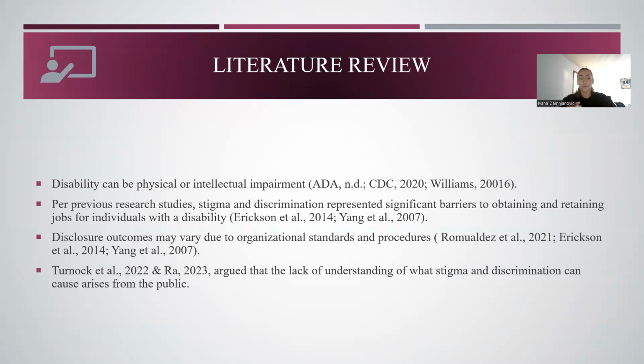Also, Turnuk and Ra argued in their study that the lack of understanding of what stigma and discrimination can cause actually arises from the public and society, and not just within the workplace or the organizations.